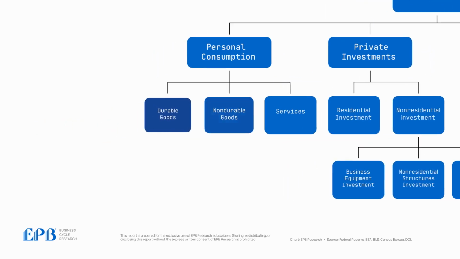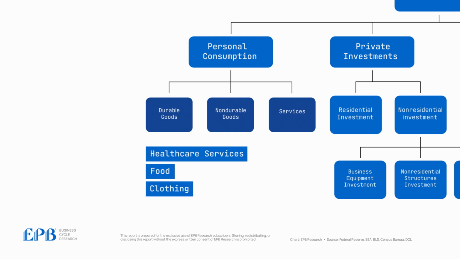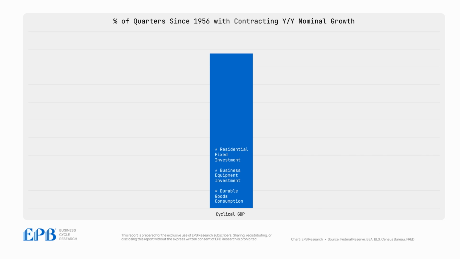When you track or focus specifically on the consumer and all consumer spending, you are capturing spending on healthcare services, food, clothing, and many other non-discretionary items that must be consumed inside a recession or in an economic boom. In nominal dollars, the components of the modified Duncan Leading Index, what we call cyclical GDP, have contracted in 17.5% of the quarters since 1956.